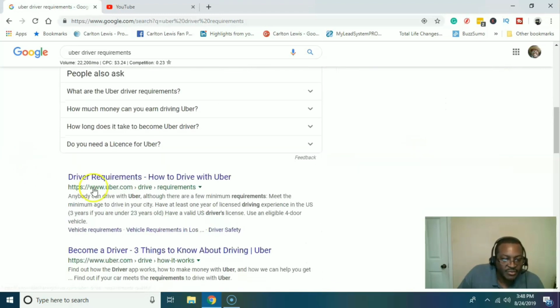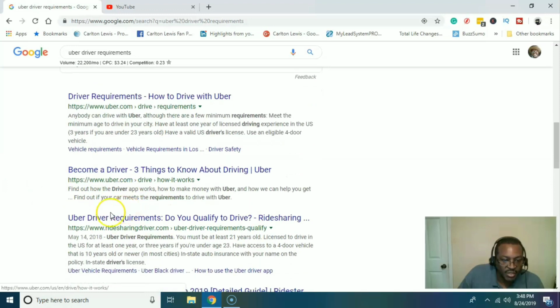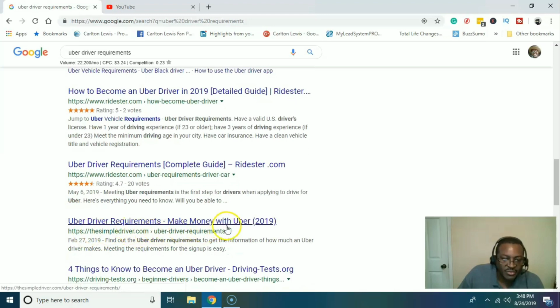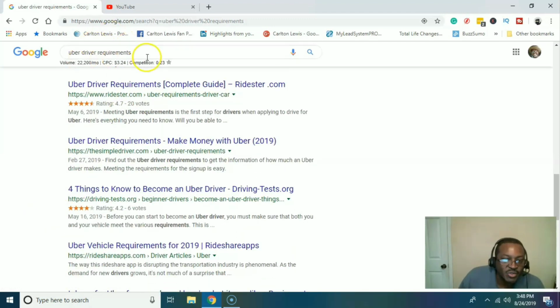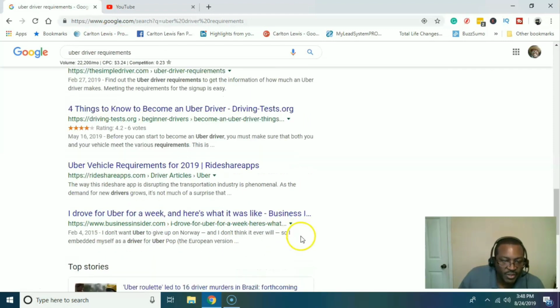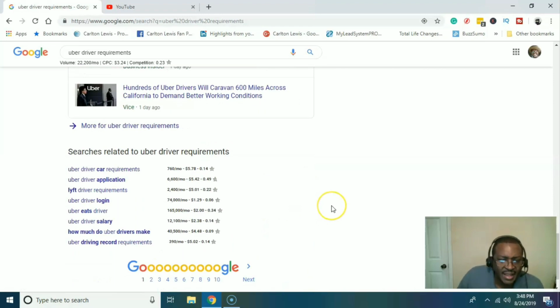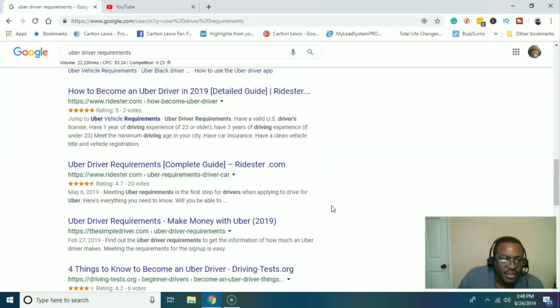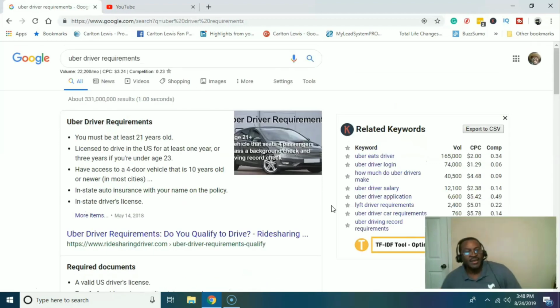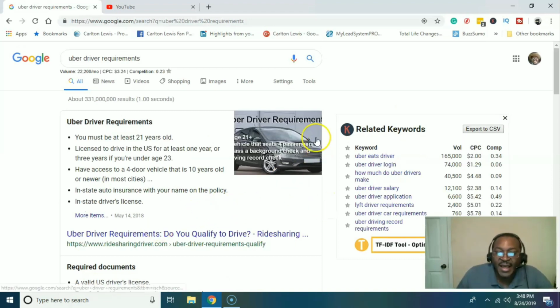And if you keep going, you'll see Uber down here, you see Uber again, you'll see the ride-sharing driver again, you see Ridester, the simple driver. So Kelvin is right on this first page for this keyword, Uber driver requirements. Uber vehicle requirements. I drove for Uber for a week, Business Insider. So it doesn't look like this is going to be hard to qualify for. I know some tricks to get the blogs to rank on the front page of Google, so I'm going to use those tricks.